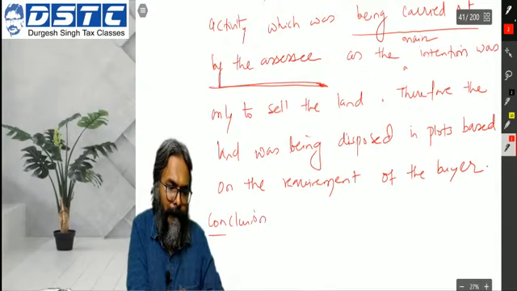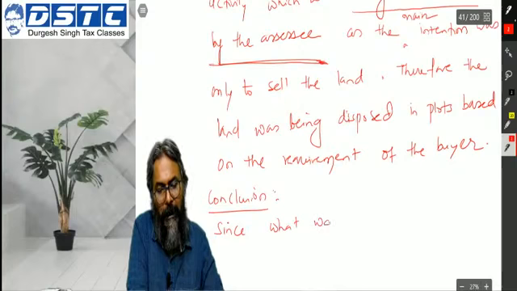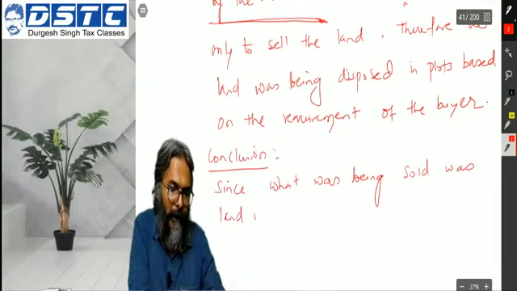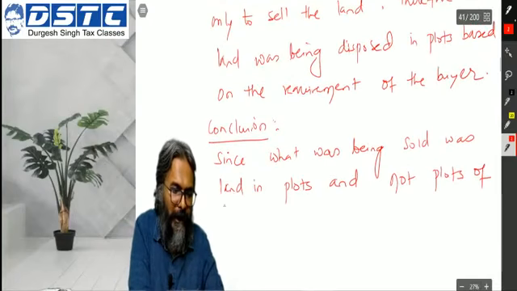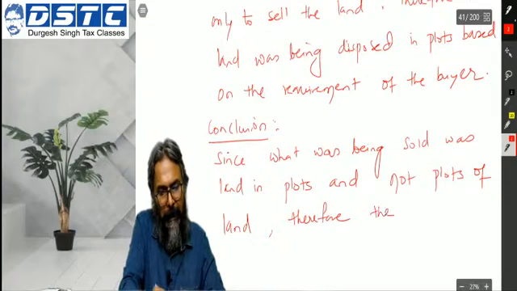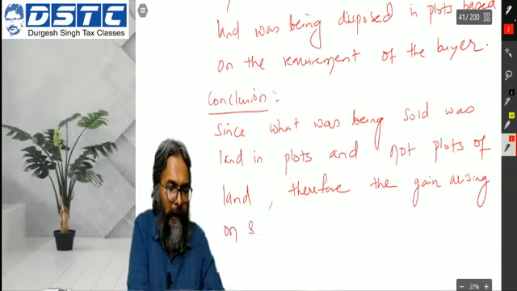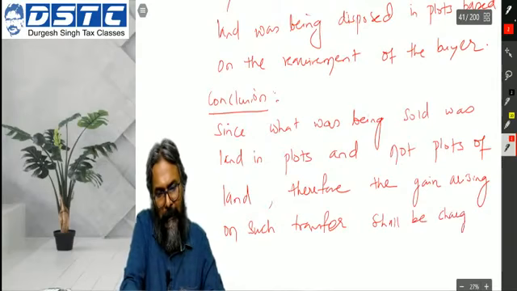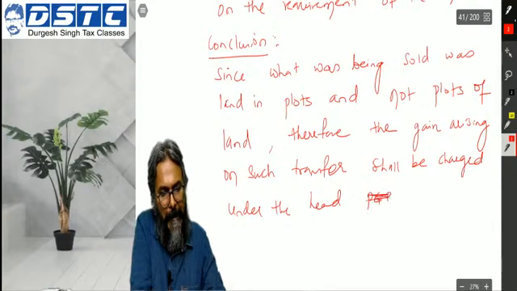Conclusion. Since what was being sold was land in plots and not plots of land, therefore the gain arising on such transfer shall be charged under the head capital gains.